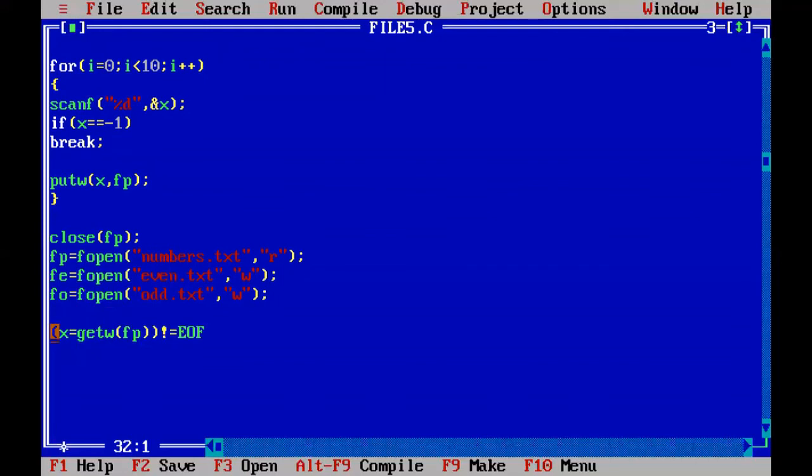For the iterations, we will choose the while loop because we don't know the number of iterations. Every time the while loop iterates, getw is executed, one integer is captured and stored into x, and that integer is compared with end of file. If the integer is not equal to end of file, the condition is true, and we go to the next statements. In the while body, we will write the test of whether x is even or odd.